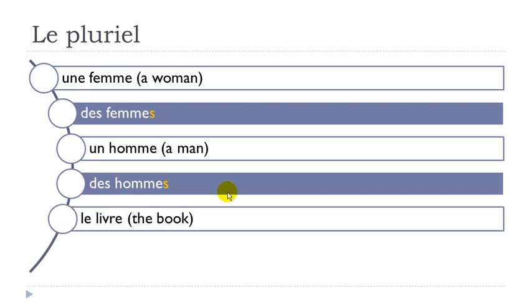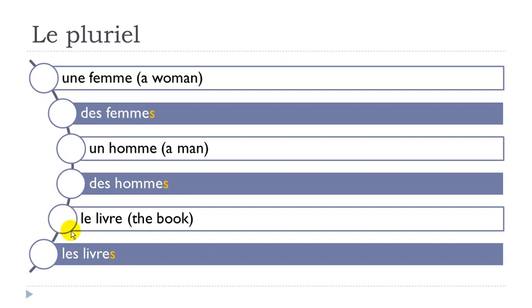Then I took this example with the article défini le. Le livre. If you want to put it in the plural form, then the article becomes les, so that's the plural form. Les, and then same rule, you just write livre, and then you put s at the end, but you don't pronounce it. Les livres.